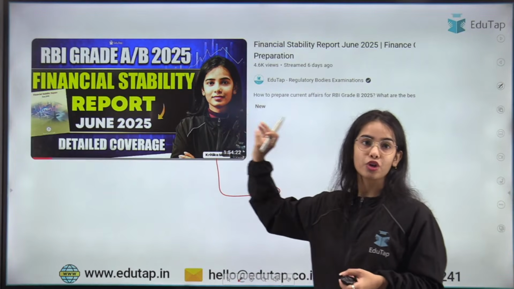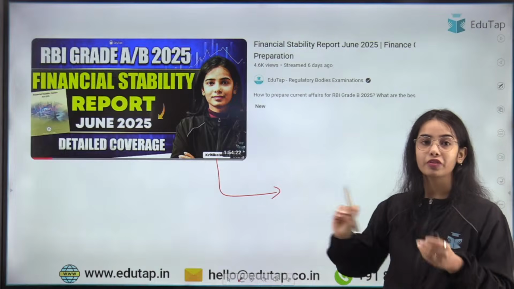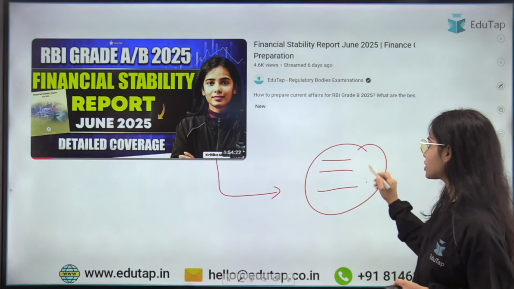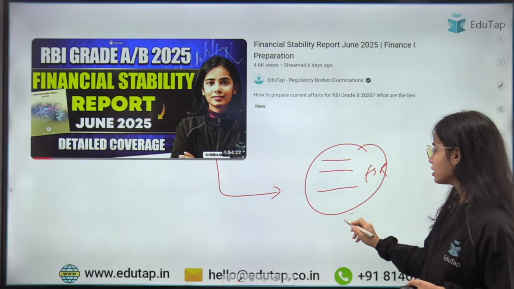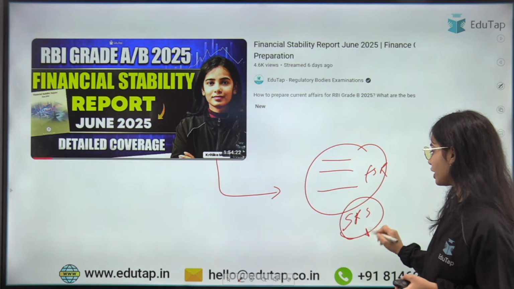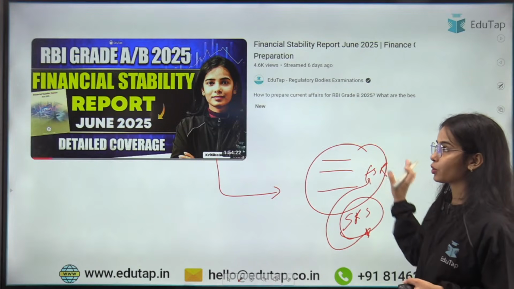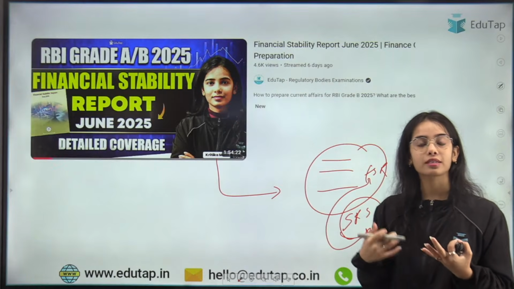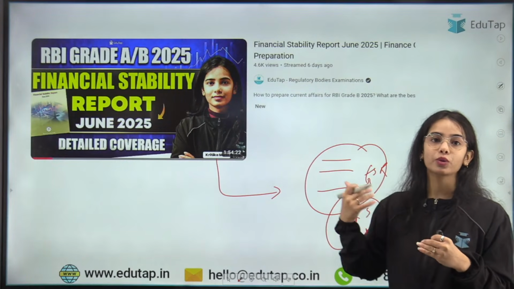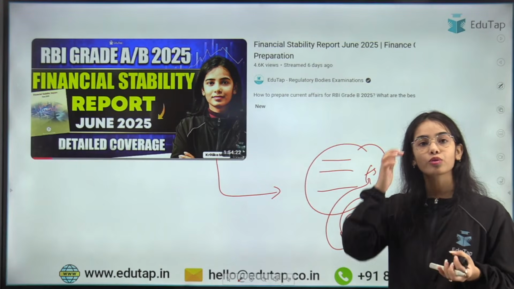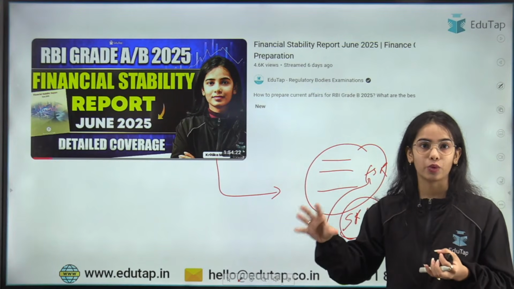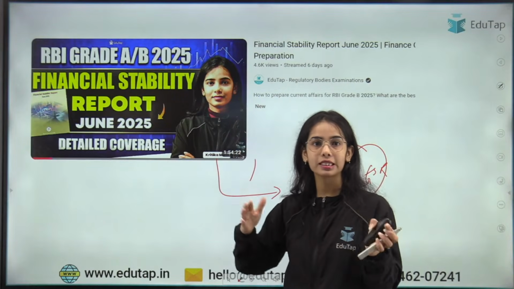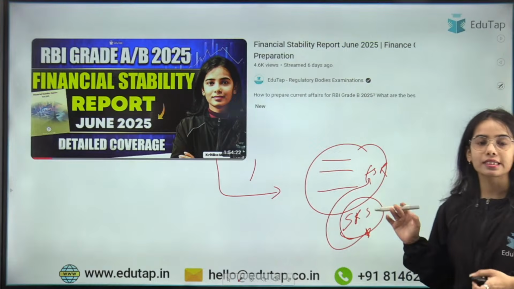Remember that I have taken a complete session on the Financial Stability Report for June 2025, where we did detailed coverage of the 3 chapters present in the report, and we also discussed the systemic risk survey given in it. So we have discussed the report in depth. Today we are only going to practice the MCQs and I will only tell you which data points are important. We are not going to go too much in depth because we have already done the detailed coverage. So let's make this session short and sweet. Let's start with the first question now.